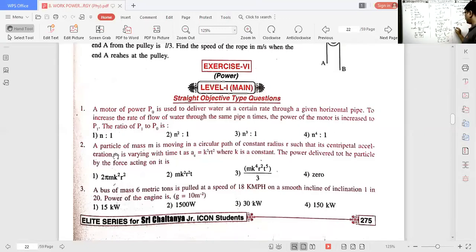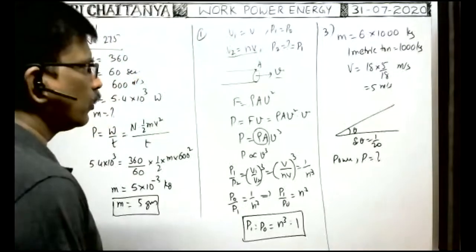Then power of the engine, power P is equal to question mark. It is also an important one. Simple but important. Okay, now I think you have seen the problem. All of you look at the board now.